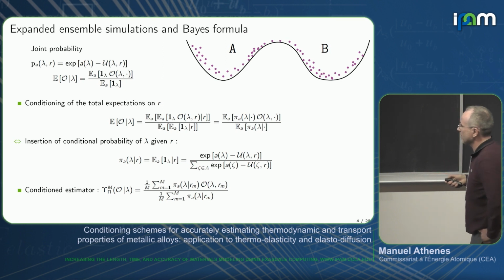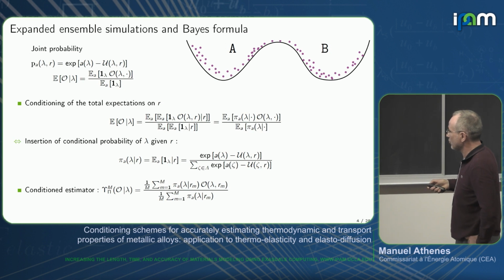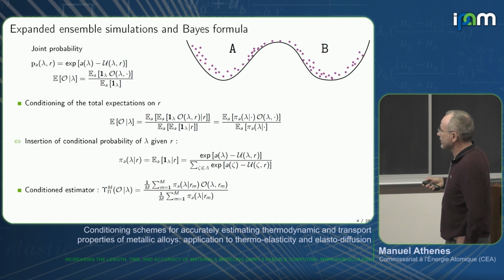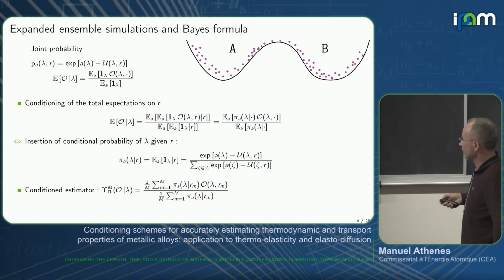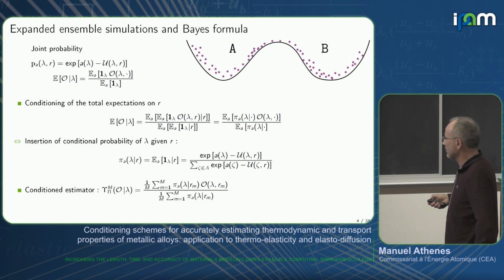And we do conditioning by inserting the law of total expectation, both in the numerator and the denominator. And we end up with this alternate equation here, where the conditional probability of lambda given the position is inserted in the average. And this conditional probability of lambda given the position can be computed since we have a limited set of the external parameter lambda.